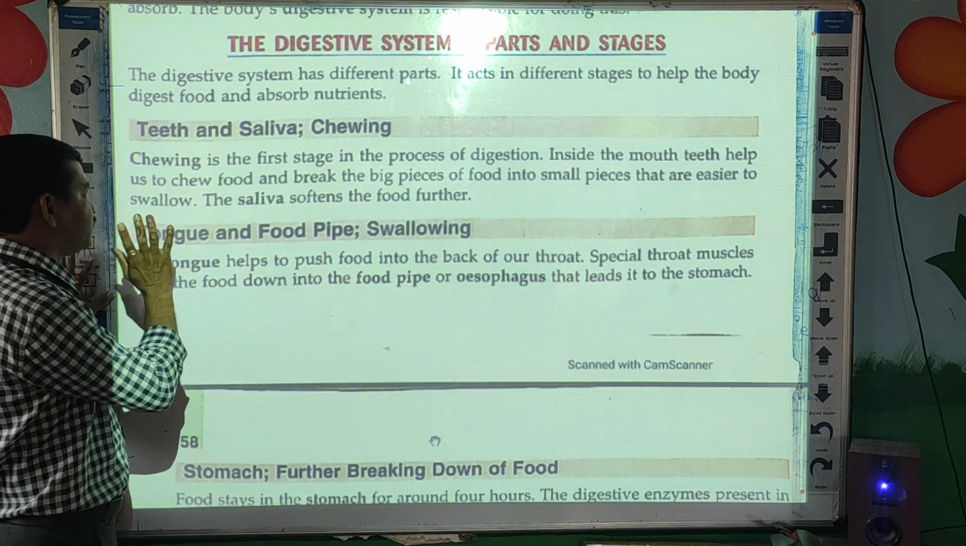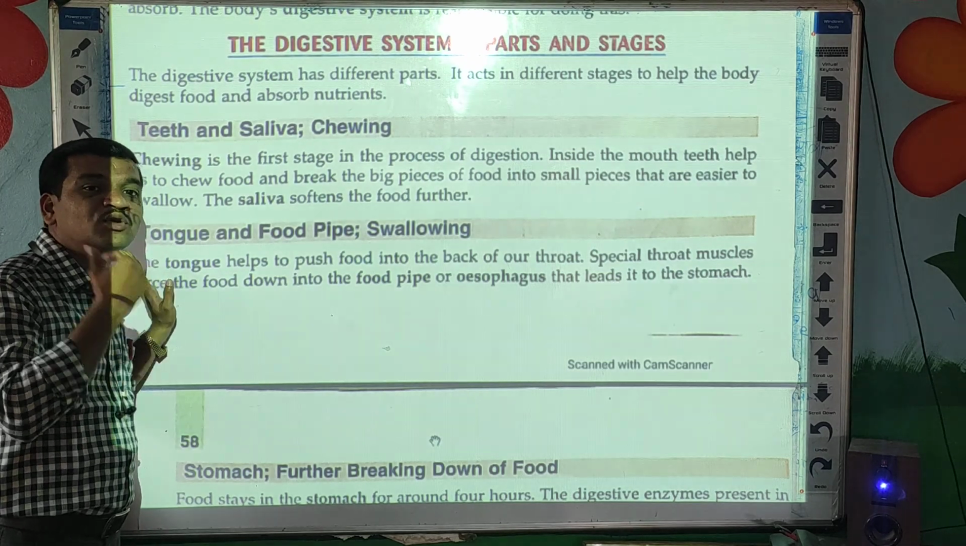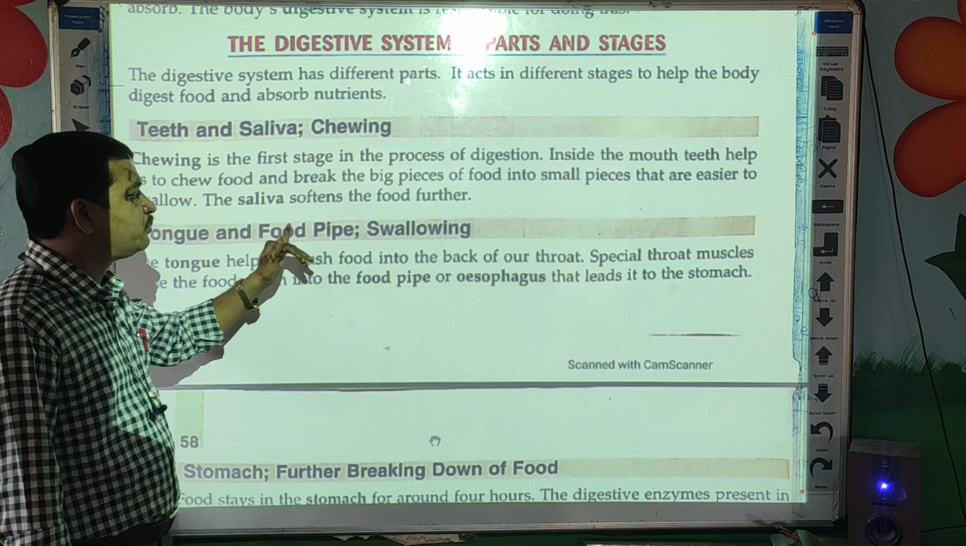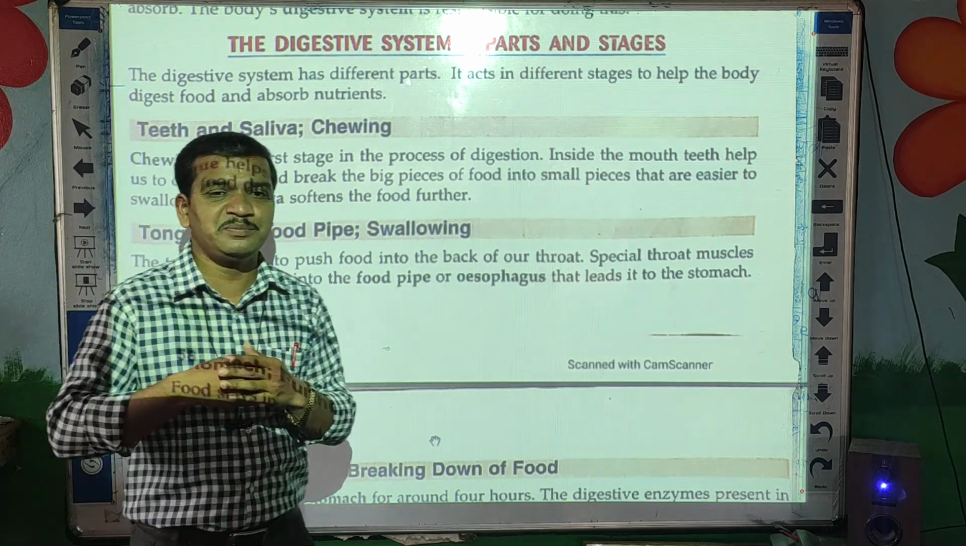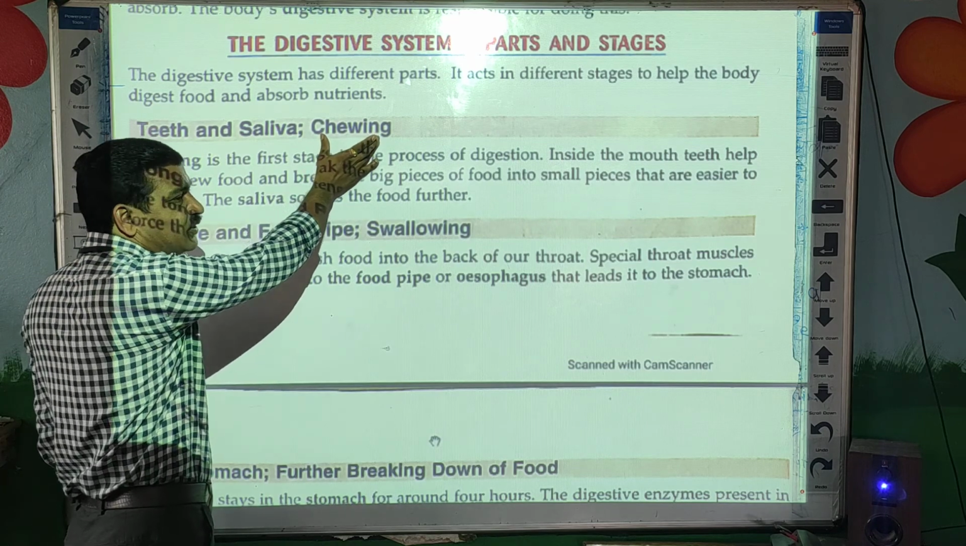and that food is pushed towards the throat or food pipe. Now the next part is the tongue and food pipe, swallowing. Swallowing is taking in.